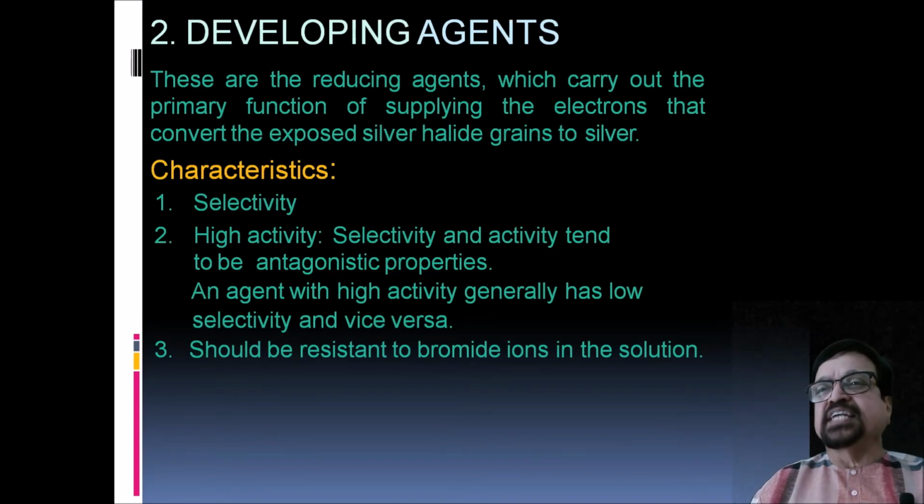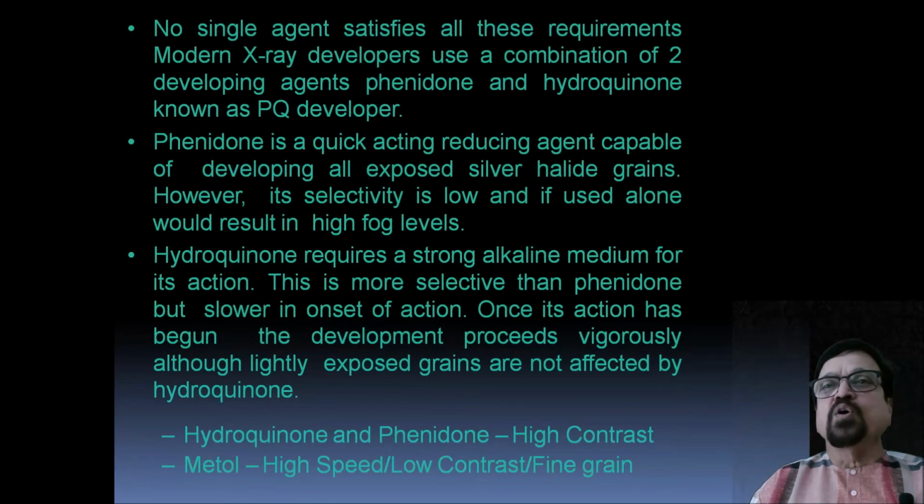These are the reducing agents which carry out the primary function of supplying electrons that convert the exposed silver halide grains to silver. Now, what are its characteristics? Sensitivity, high activity, then selectivity, and activity and sensitivity tend to be antagonistic properties. The agent with high activity generally has low sensitivity and vice versa. It should be resistant to the bromide ions in these solutions. Now, no single agent satisfies all these requirements.